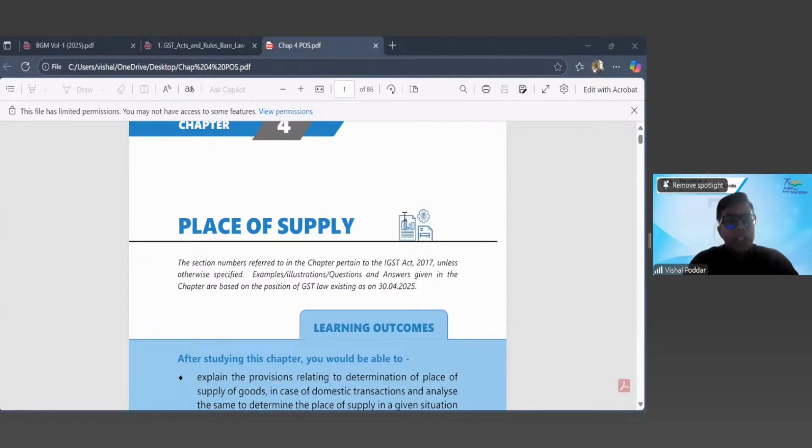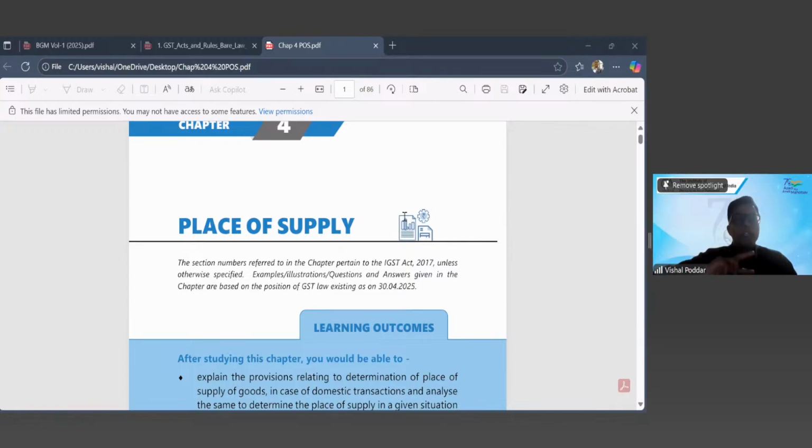So the place of supply chapter basically helps you identify which is the destination state. Now, how is it helpful in GST law? One, it will help the government to identify which state government will get the revenue, the S portion. Two, when you have to decide whether your transaction is interstate supply or intrastate supply, it is dependent on two things. One is the location of supplier and the other is the destination, that is the place of supply. If both are in the same state, you will call it intrastate, and you will charge C plus S on the invoice.